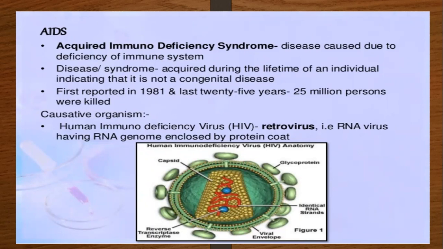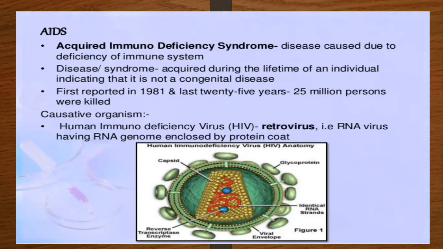AIDS is a syndrome, a disease syndrome acquired during the lifetime of an individual, indicating that it is not a congenital disease. So it is not transferred by utensils, shaking hands or skin contact.